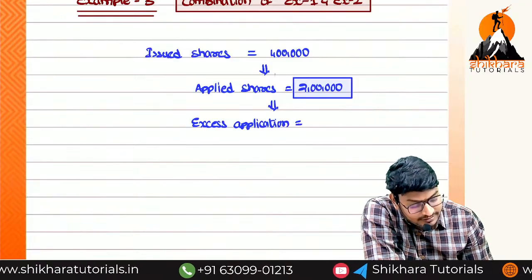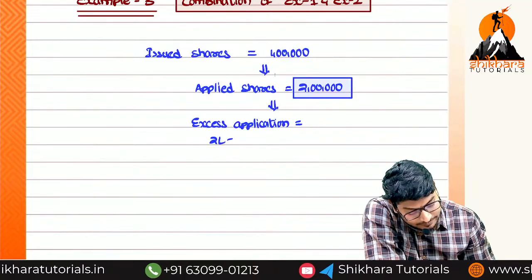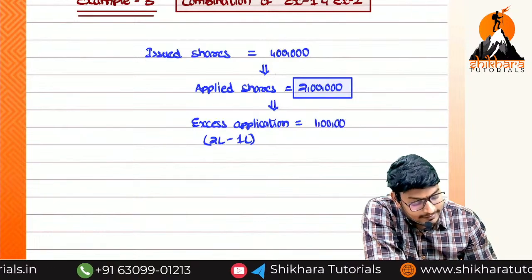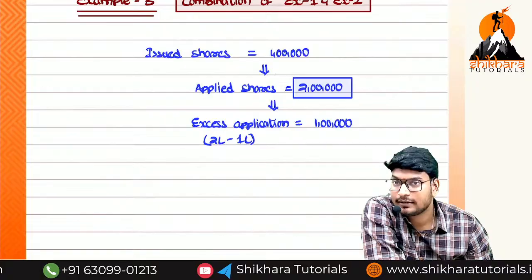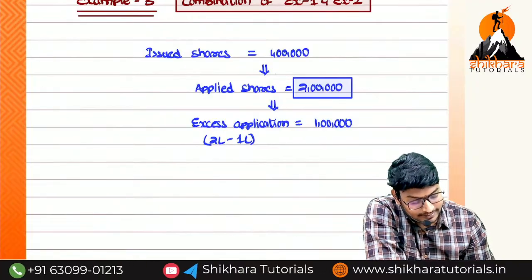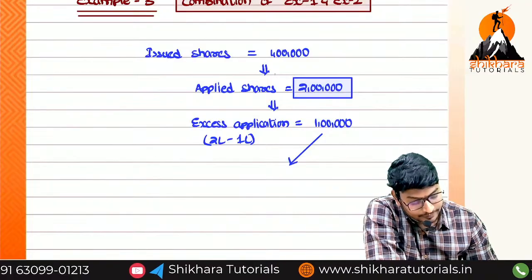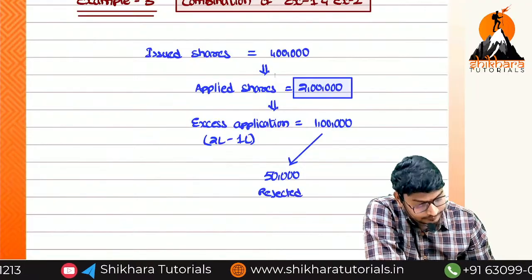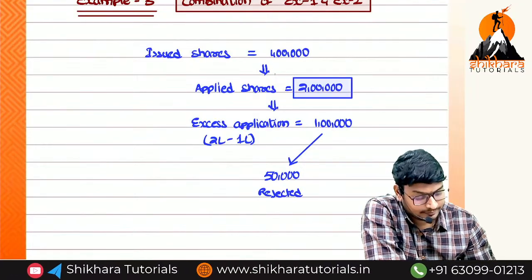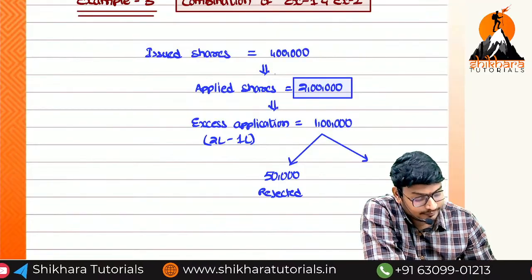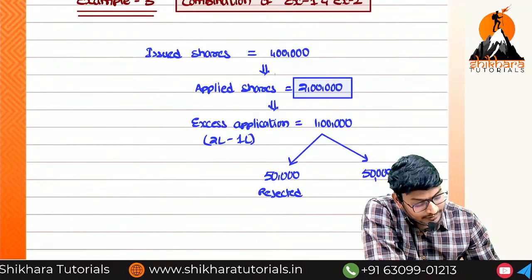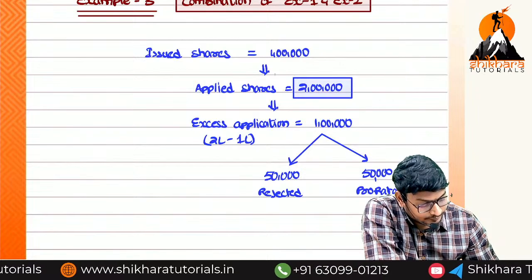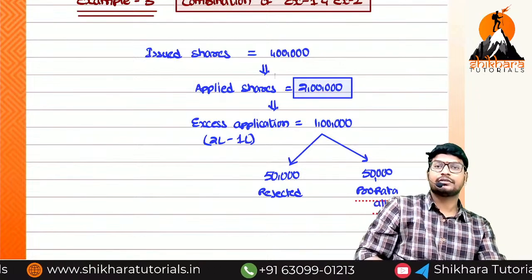Excess applications is equal to how much? 2 lakhs minus 1 lakh. That is equal to how much? 1 lakh are the excess applications. In this 1 lakh, 50,000 are rejected. And the remaining 50,000 will be there. Remaining 50,000 is pro rata allotment.